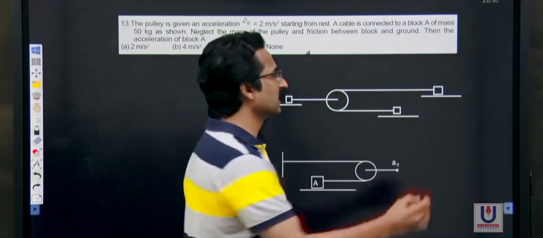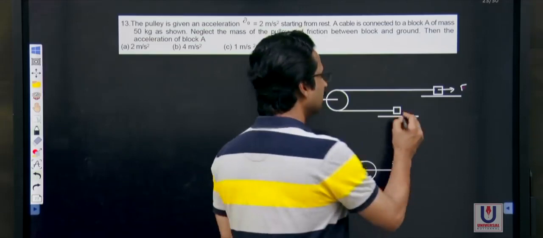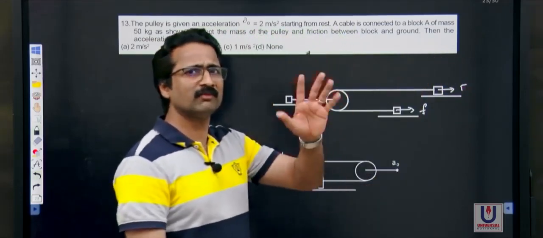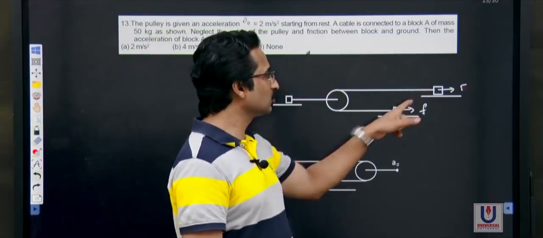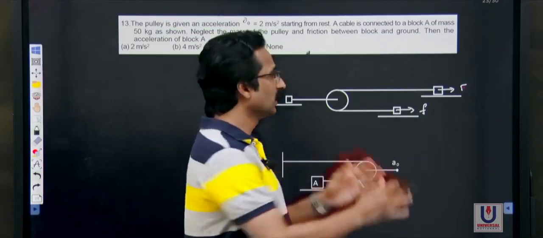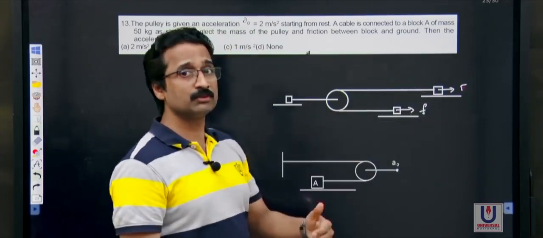So just simply assume that I'm applying a force here. Some F is applied there. Some other F is applied here. Let me say some small f is applied here. Forget about the values of F. That's not my point. I just wanted to say that these two bodies are pulled by some external force. So certainly the complete system is likely to move. This pulley will also move because it is a movable pulley.